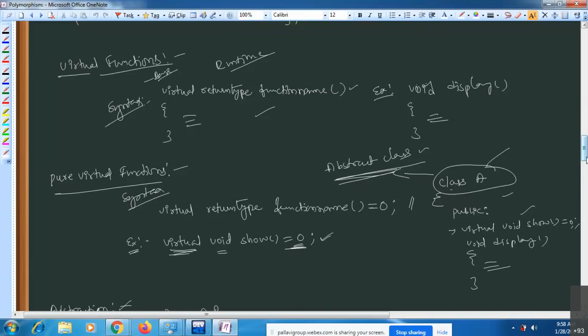The actual definition you are going to write inside the derived class. You are not writing any definition inside the abstract class; you have simply declared that function. That function you are overriding inside the derived class. I will just show one example of how you can achieve this abstraction by using a pure virtual function.